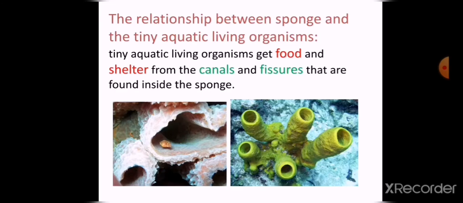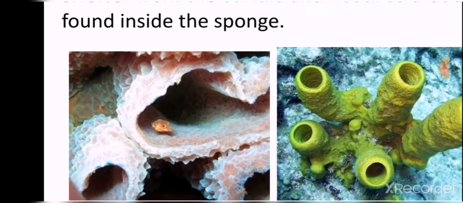Like the relation between the sponge and the tiny aquatic living organisms, like the small fish.